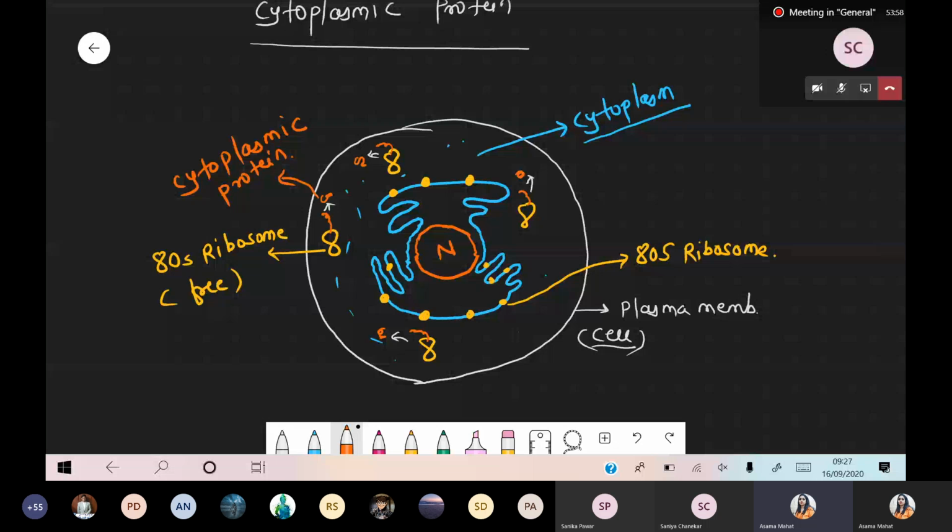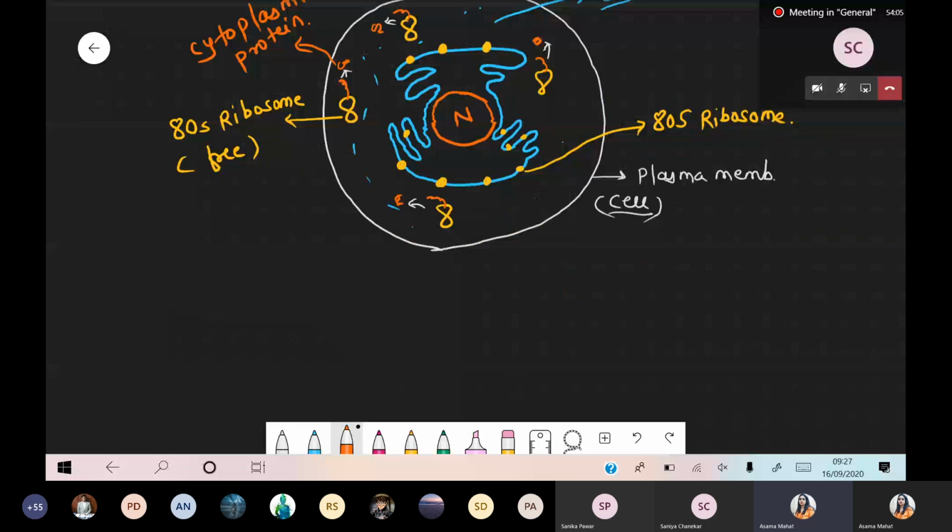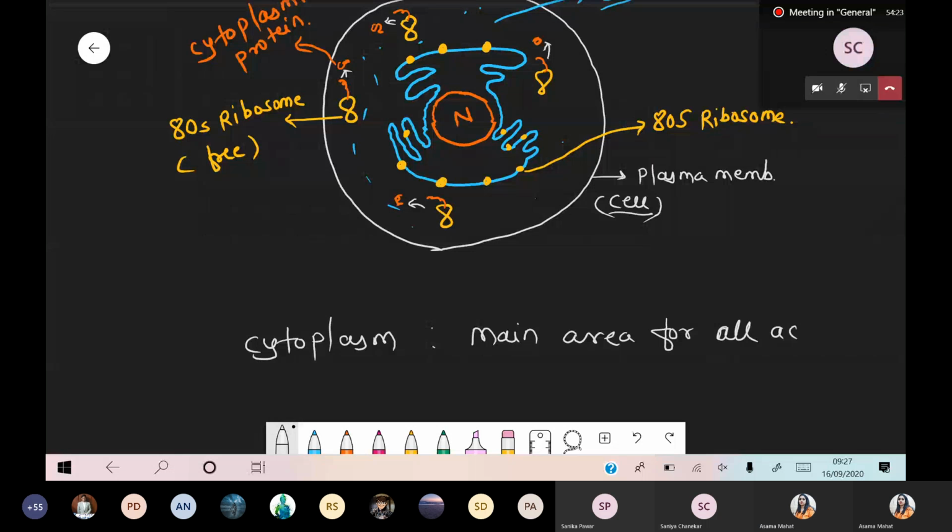Okay, very good. Talking about the cytoplasm reminds me of a question. Cytoplasm is basically the main area for most of the activities.